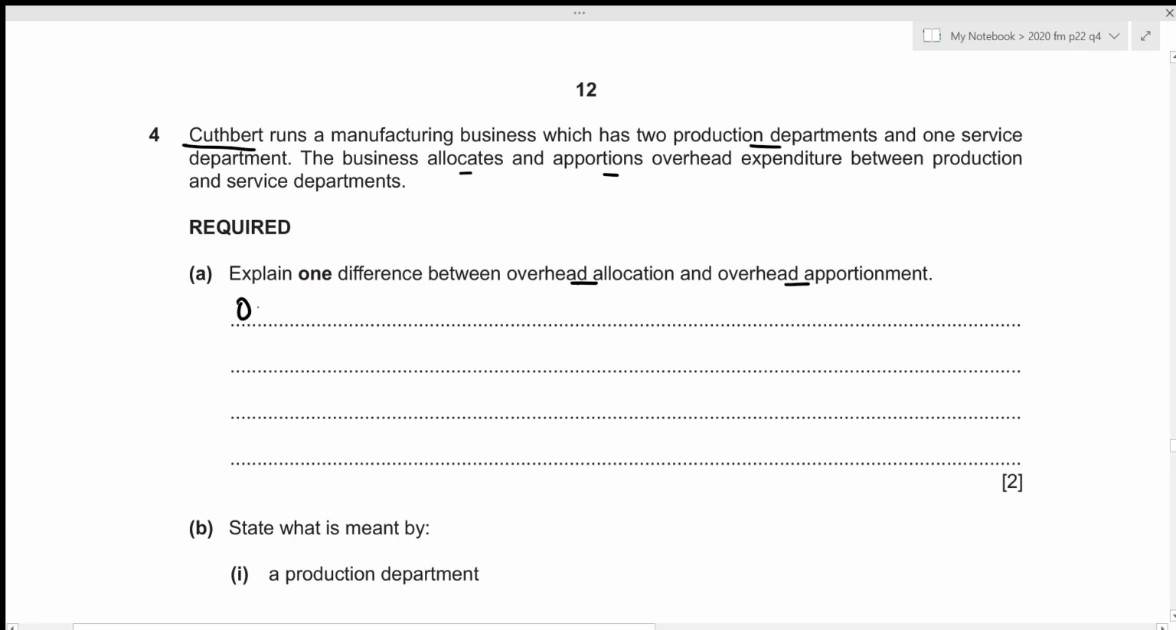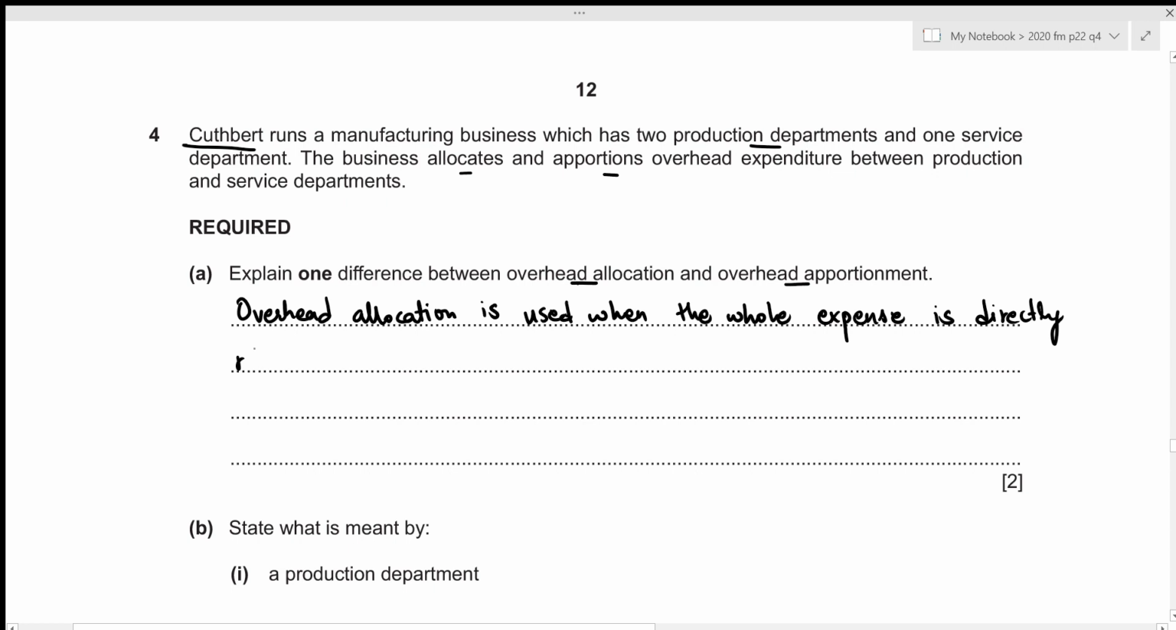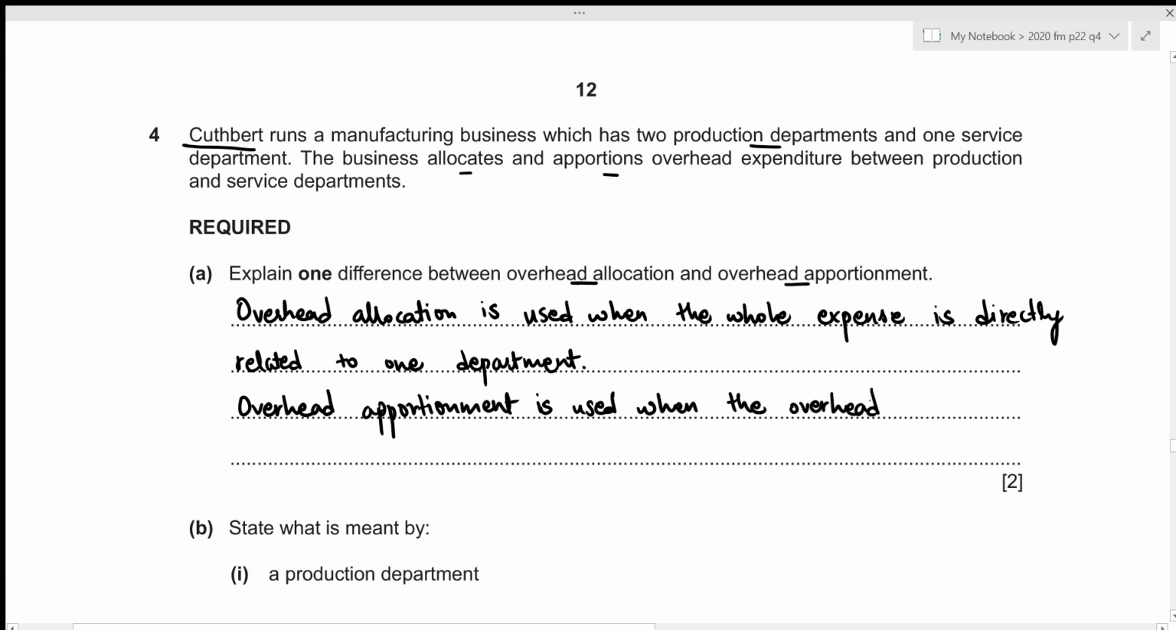Let's write it down. Overhead allocation is used when the whole expense is directly related to one department, whereas overhead apportionment is used when the overhead is related to more than one department. This concludes the first part. Let's move to the second one.